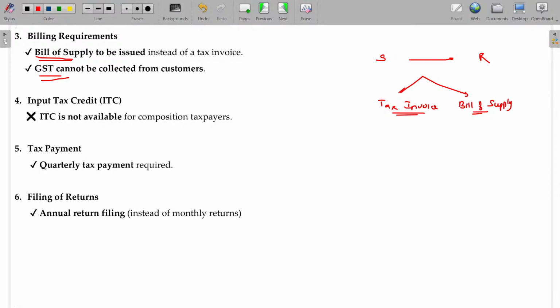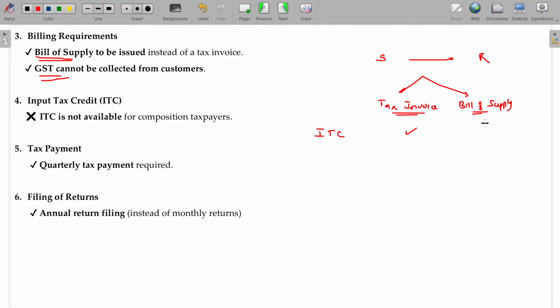Okay, so these are the two predominant ones. Tax invoice is the tax document where the tax collected and all the details are available. Recipient of this item can enjoy the ITC benefit using this tax invoice. So tax invoice is required for claiming the ITC benefit.